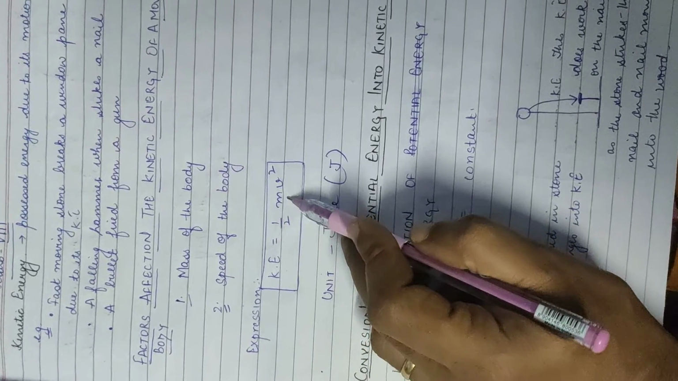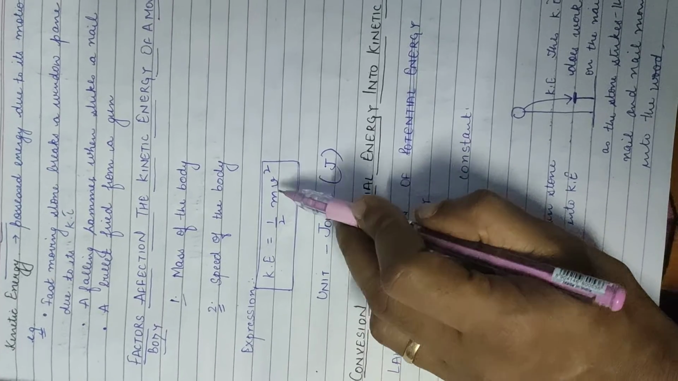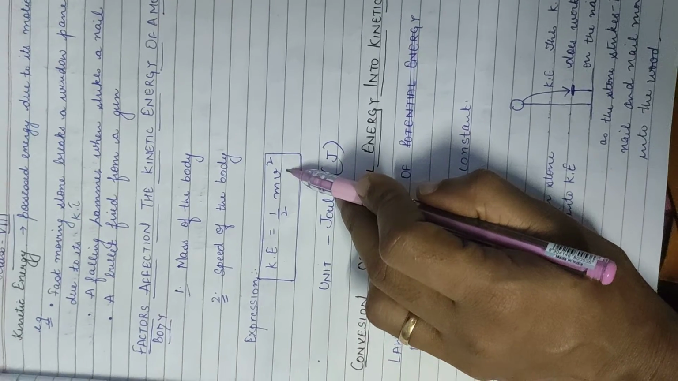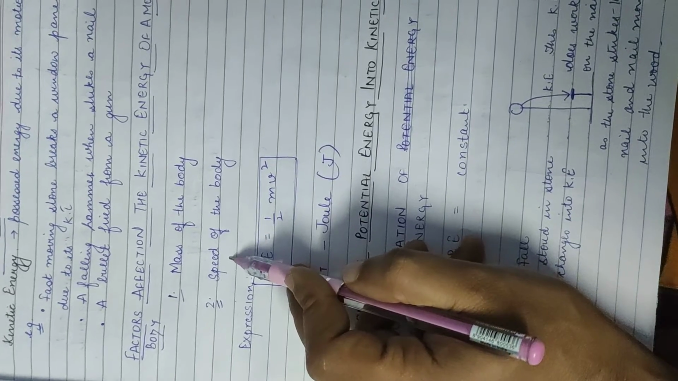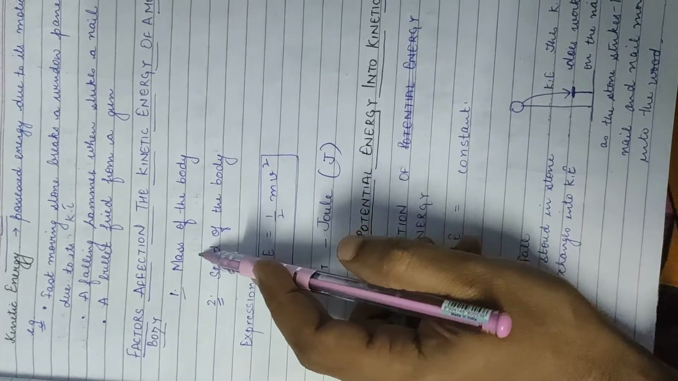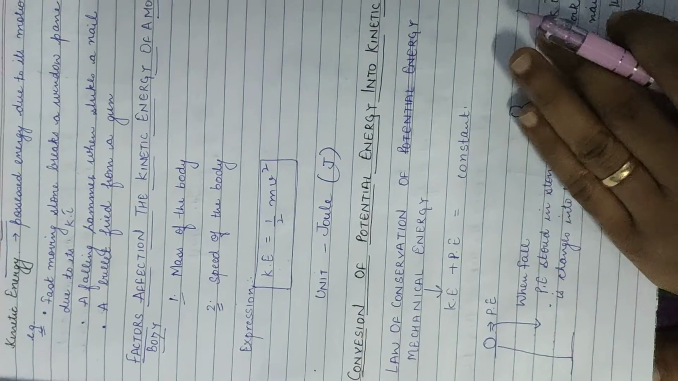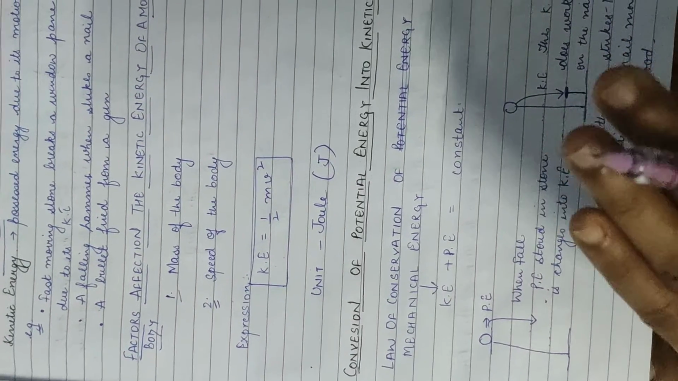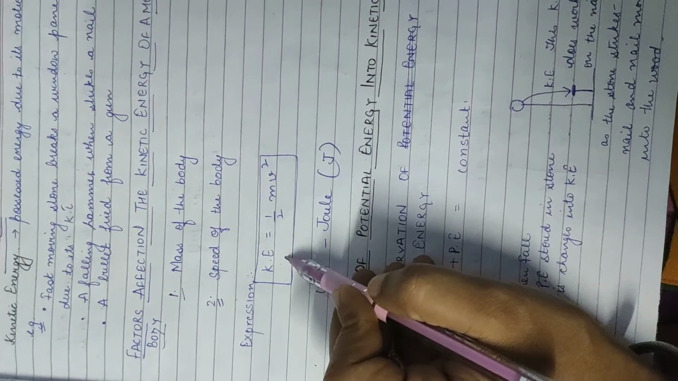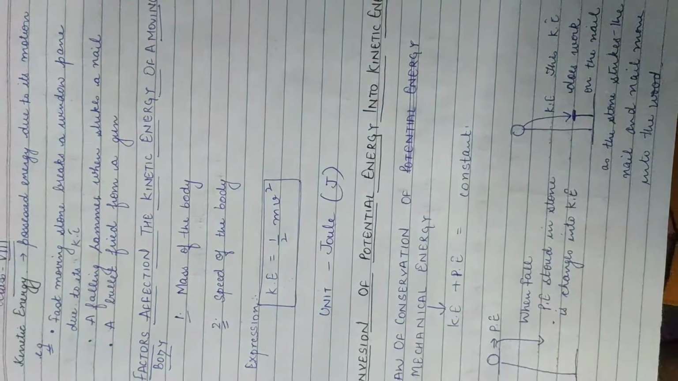So, what is the expression of kinetic energy? That is half mv square, where m is for the mass of the body and v is for the velocity, the speed of the body. This is the expression of kinetic energy. Till your class, you just have to know about the expression of the kinetic energy. This is energy, so the unit is Joule.